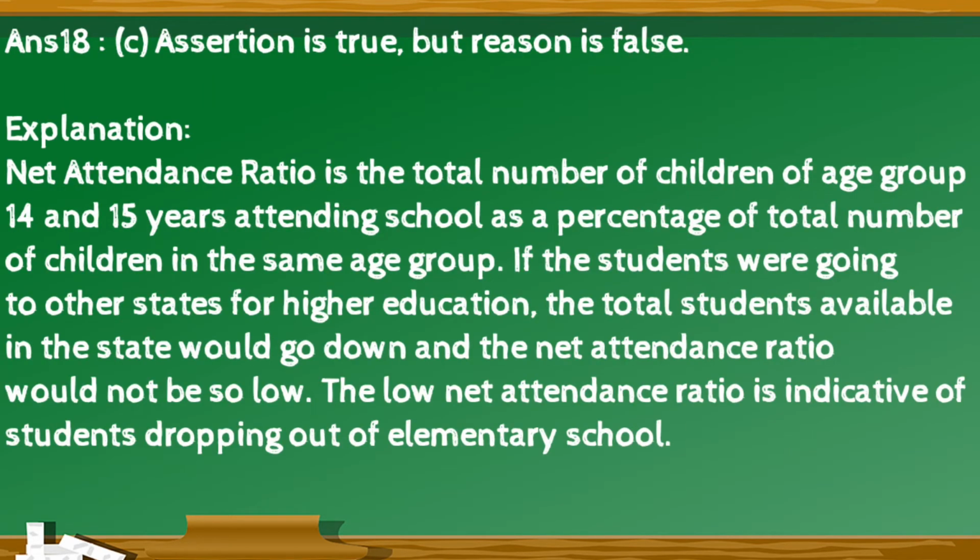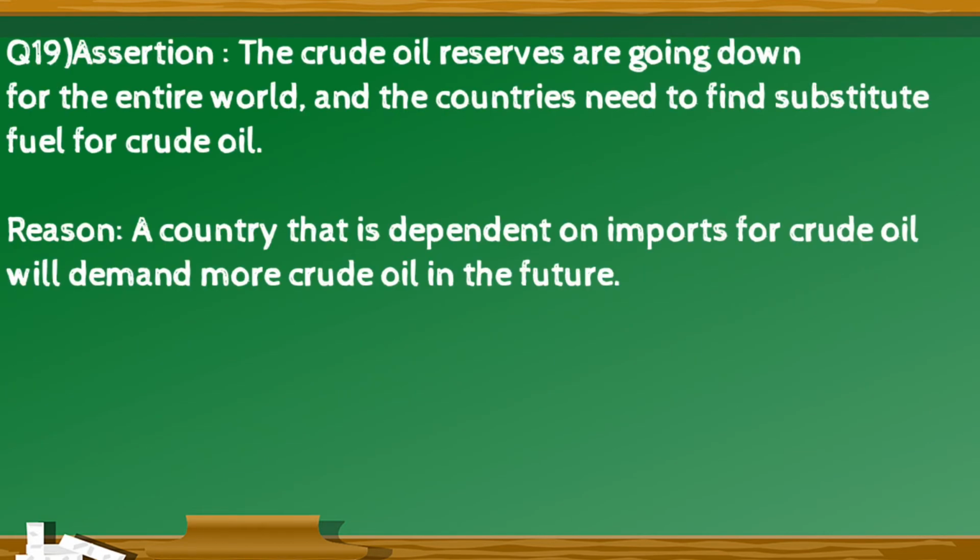The right option is C. Assertion is true but reason is false. Explanation for this is net attendance ratio is the total number of children of age group 14 and 15 years attending school as a percentage of total number of children in the same age group. If the students were going to other states for higher education, the total students available in the state would go down and the net attendance ratio would not be so low. The low net attendance ratio is indicative of students dropping out of elementary school.